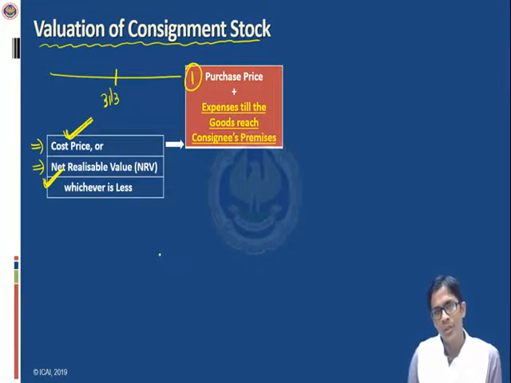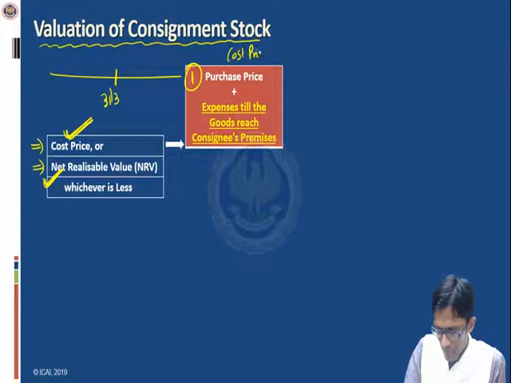Now obviously the consignee must have purchased the goods at some price. What is the purchase price here? Purchase price may be the cost price, or it may be the invoice price.